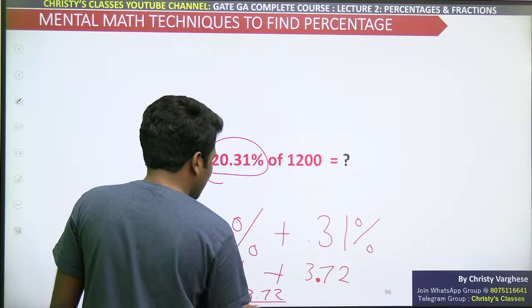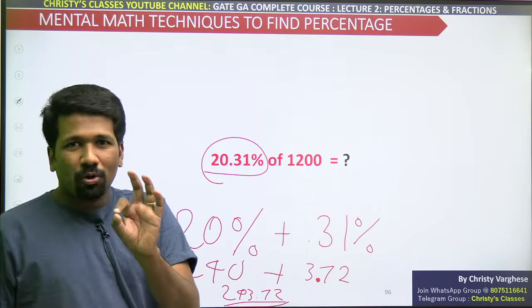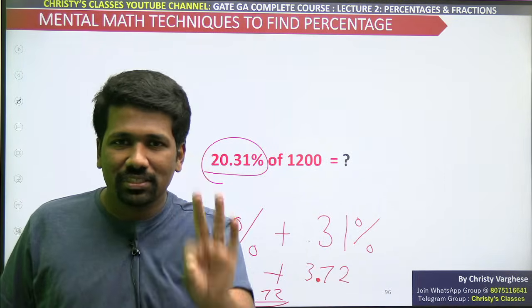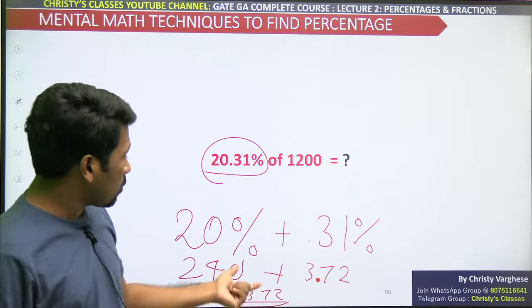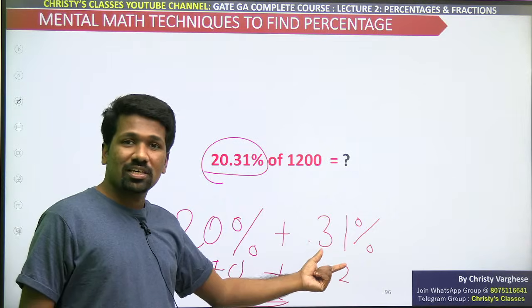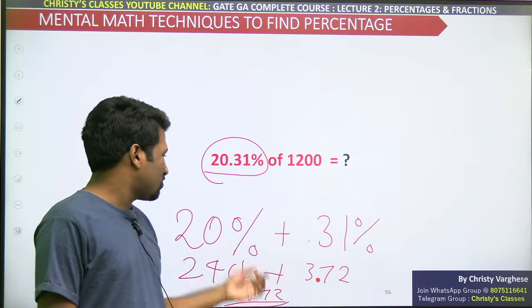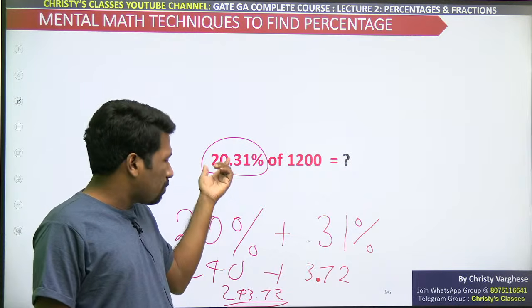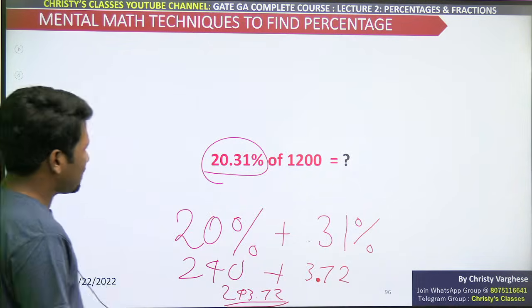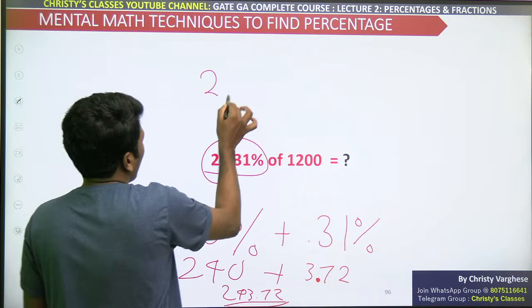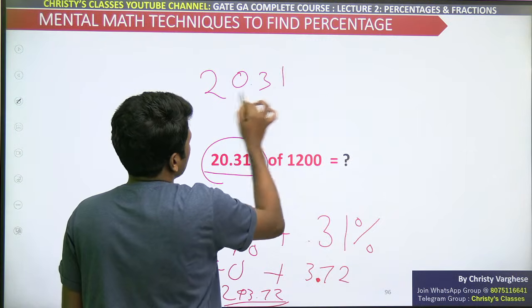243.72 will be the answer. And this is not an approximate answer, this is the exact answer, not an approximation. If you want approximation, you don't have to do this much, even that can be done faster. Like 20%, approximately a little more than 20% we can say. But did you understand? And just imagine from where to where we have reached.